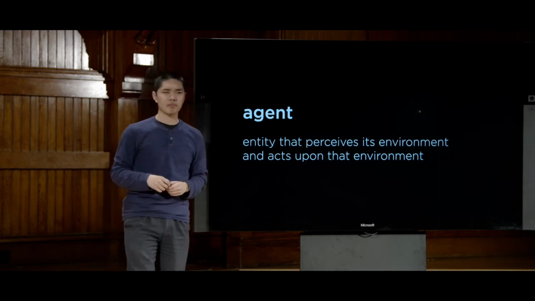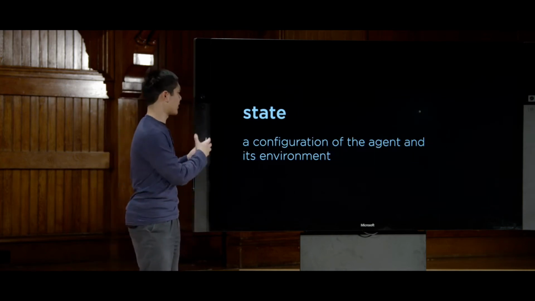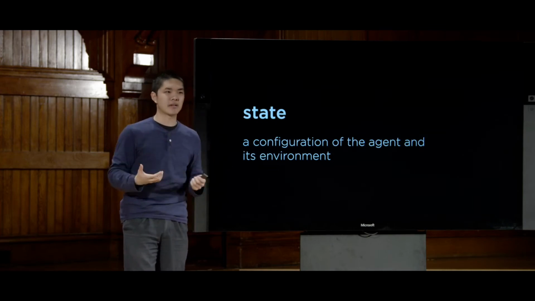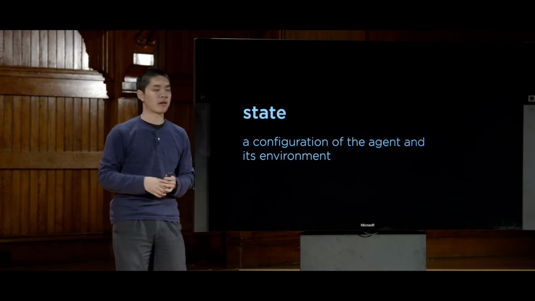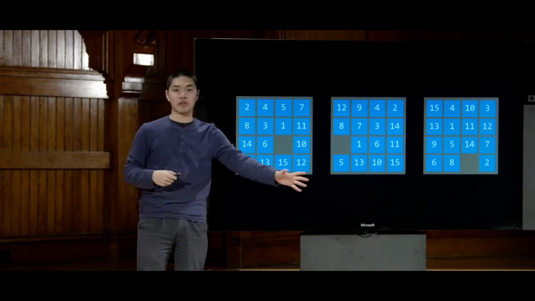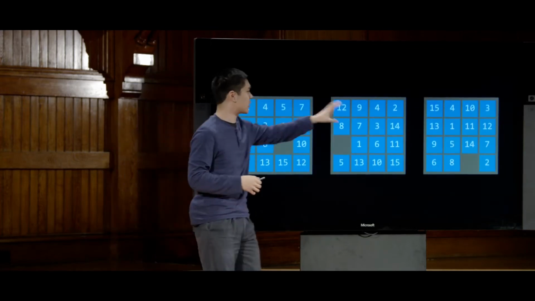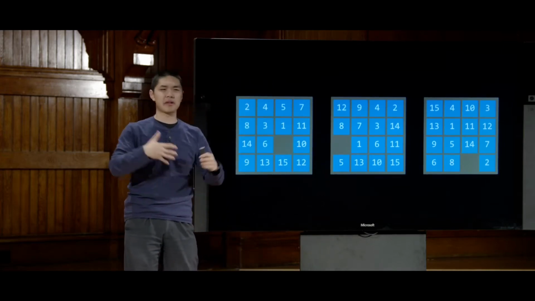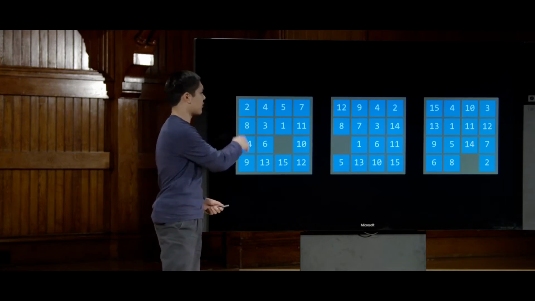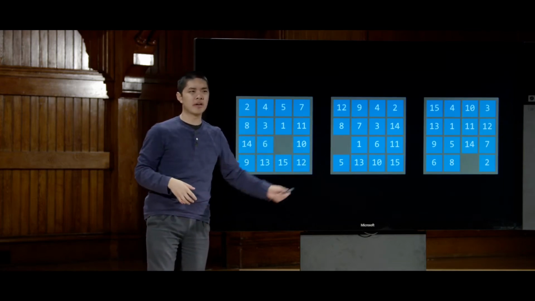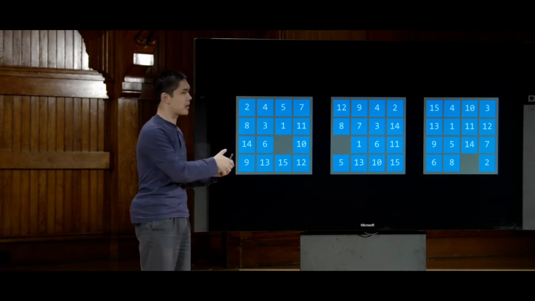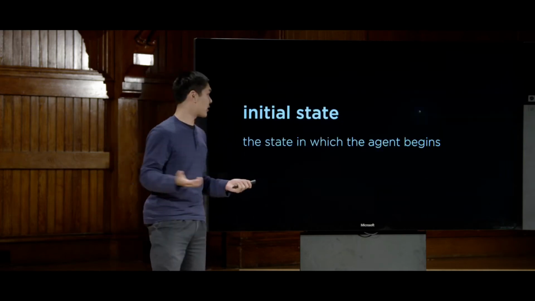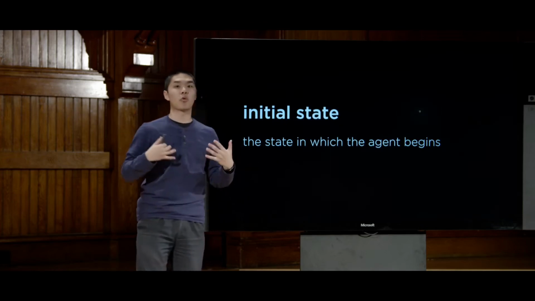Next, we introduce the idea of a state. A state is just some configuration of the agent in its environment. So in the 15 puzzle, for example, any state might be any one of these three, for example. A state is just some configuration of the tiles, and each of these states is different and is going to require a slightly different solution. A different sequence of actions will be needed in each one of these in order to get from this initial state to the goal, which is where we're trying to get. So the initial state, then, what is that? The initial state is just the state where the agent begins.